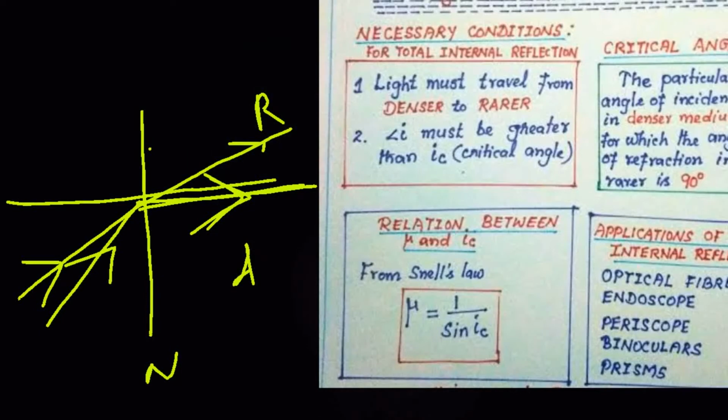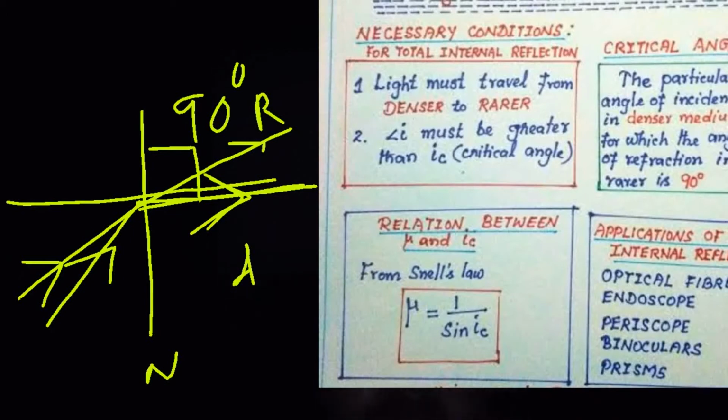That means here the angle of refraction is 90 degrees. The particular angle of incidence in the denser medium for which the angle of refraction is 90 degrees in the rarer medium is called the critical angle.